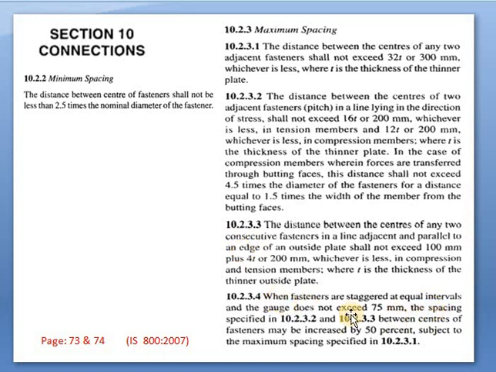Again, when fasteners are staggered, that is, applied in a zigzag way, what should be the gauge distance? The gauge should not exceed 75 mm if it is in a staggered, zigzag way. The earlier criteria are used when the fasteners are in one line, parallel to each other. But if they are not parallel and are in a zigzag way, then this clause 3.4 will be used.